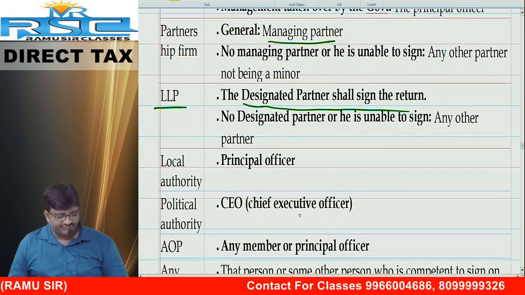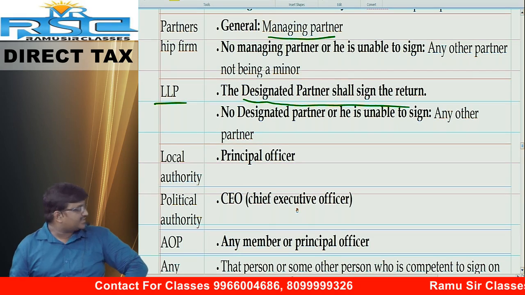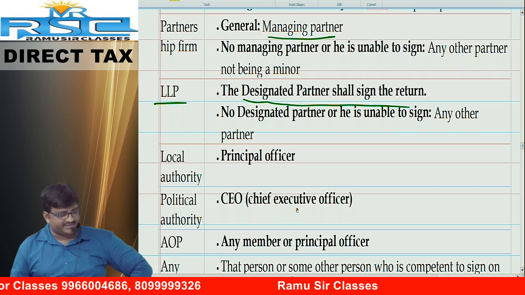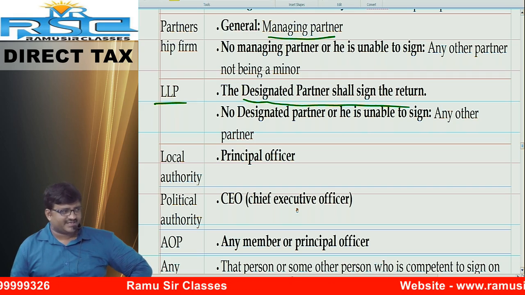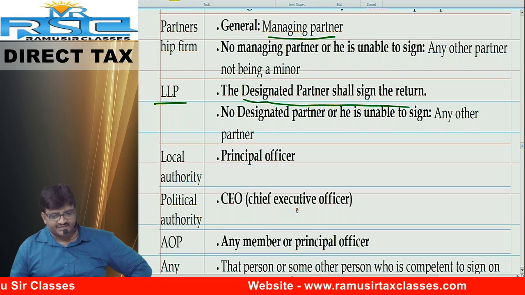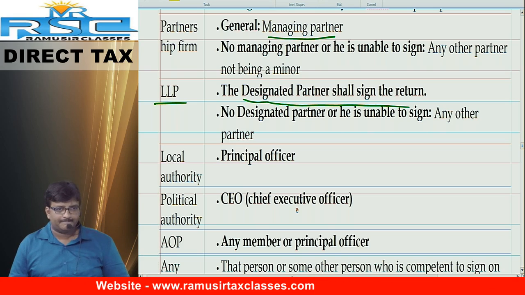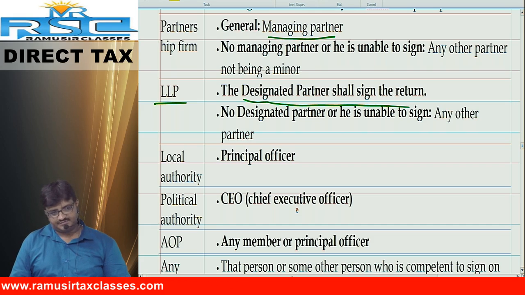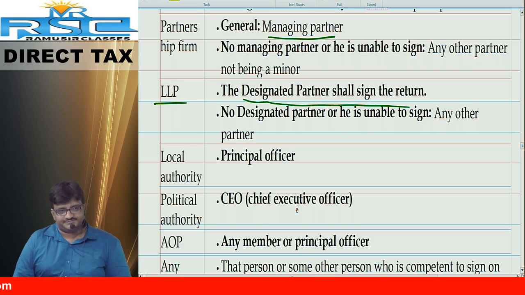Next, it is time for partnership firm. In case of partnership firm, who can sign? Managing partner can sign. How many managing partners will be there? One. If the managing partner is outside India, any other partner can sign except a minor partner.